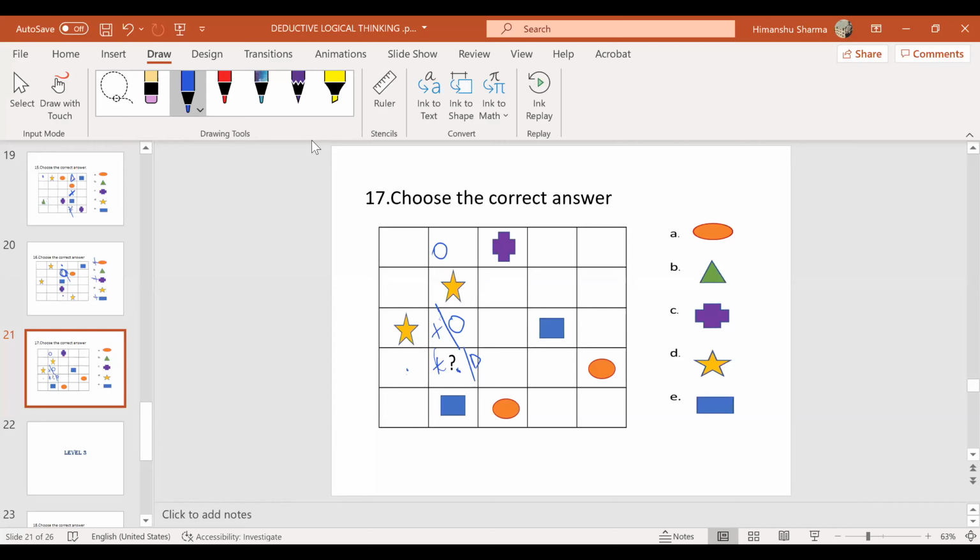Sir, circle position will be fixed above. Sir, in the first row, we can't put plus because it is already there. So we put here the triangle. So that way, in the last from up to the fourth column, we can't put circle because circle is already in the last column. So here we can put circle. Am I right? Yes, sir. So here we can put a plus. Yes, sir. Here also we can put a plus, and here we can put a triangle also.